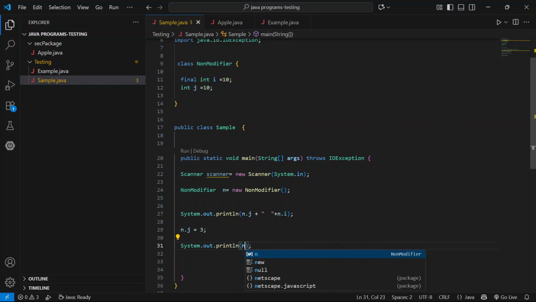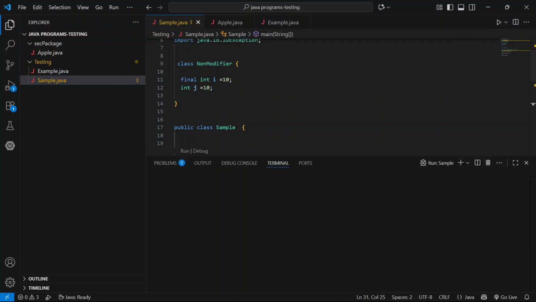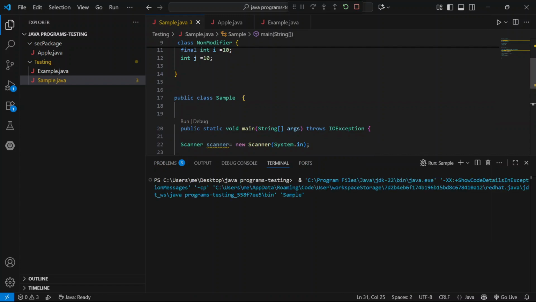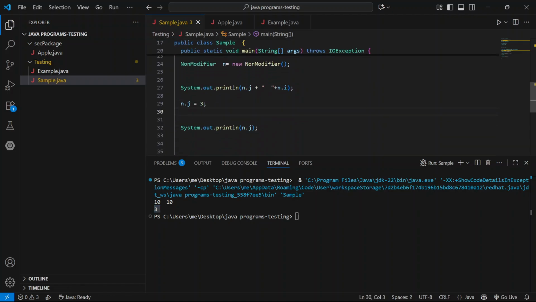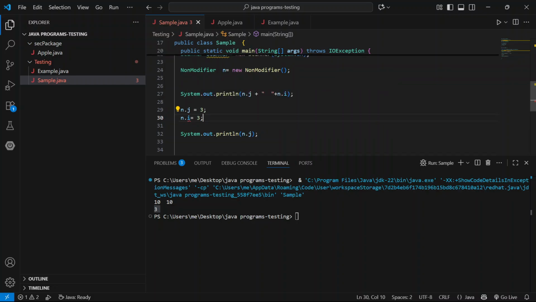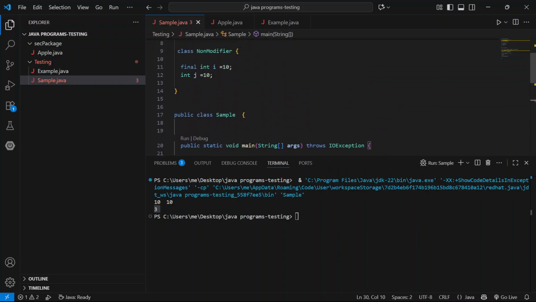Now n dot j and 10. Next, j value 3. If we modify n dot i to 3, it's throwing an error: it cannot be assigned. We can't change it. It will become a constant.